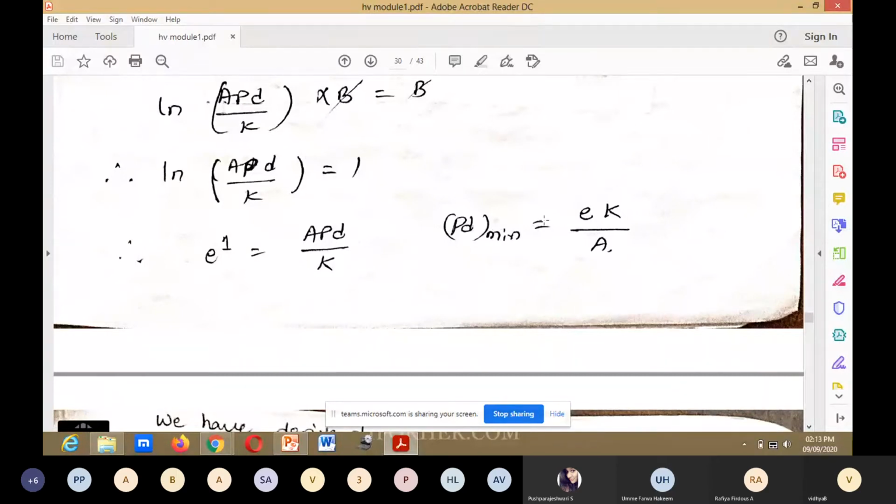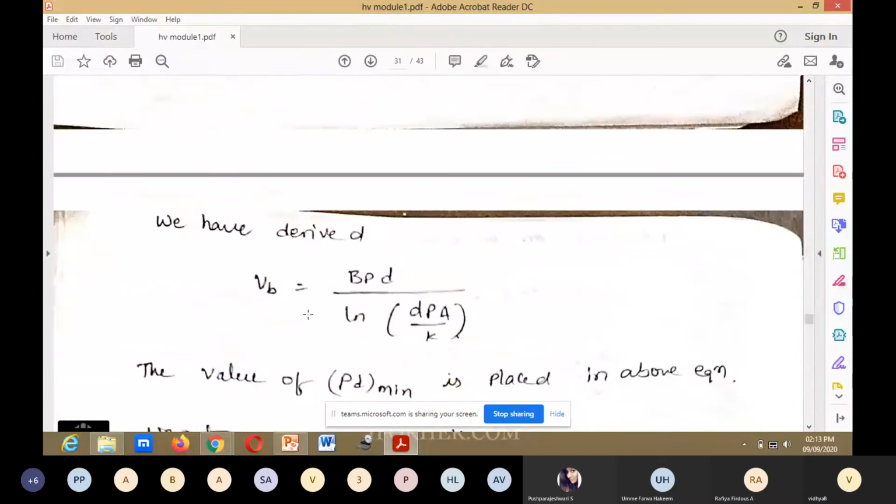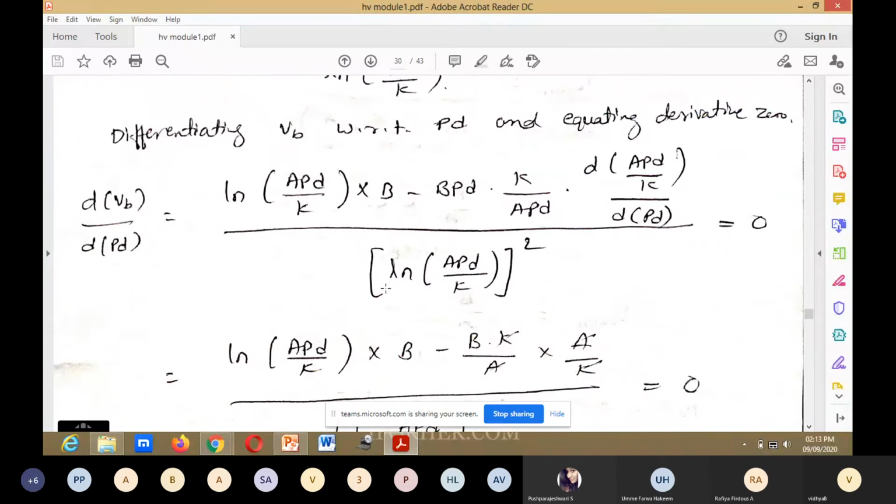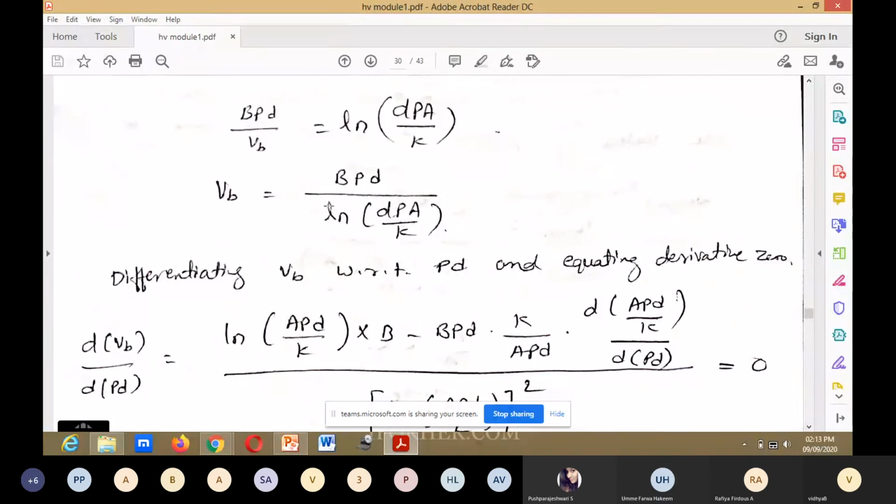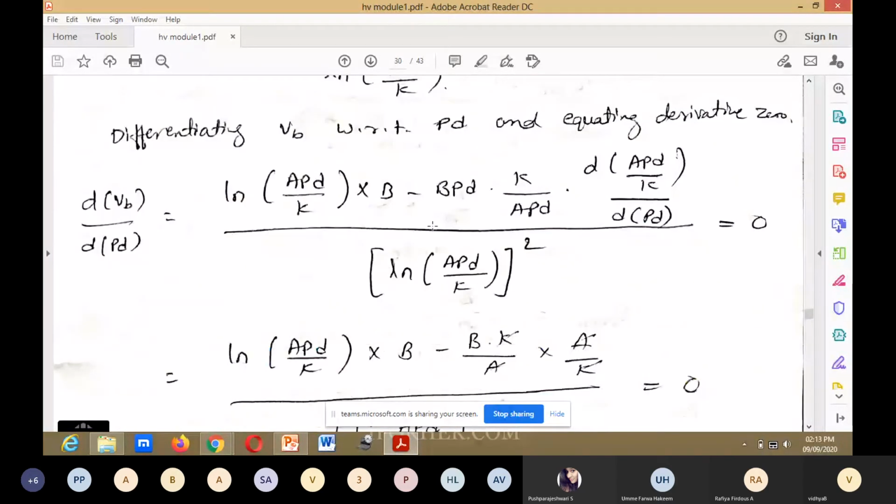PD minimum is equal to EK divided by A. This is the value for PD minimum. This is the equation: PD minimum is equal to E into K divided by A. We have derived now VB. We have derived that VB is equal to BPD divided by ln(PA divided by K).